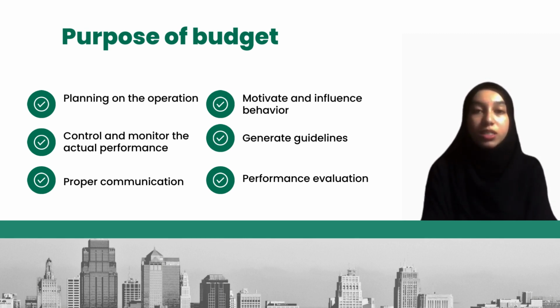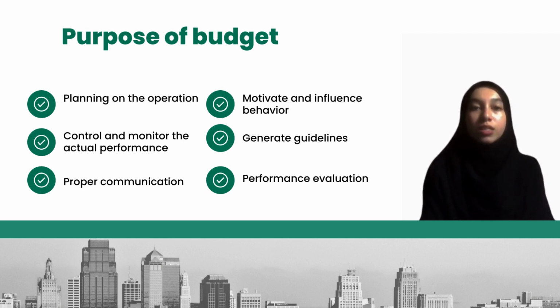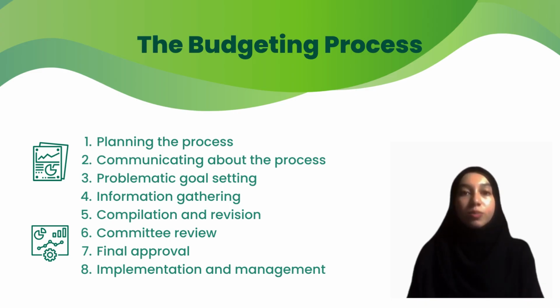Next, proper communication between the subordinates and top management will create a realistic budget. Motivate and influence behavior among the employees. The budget can also help to generate guidelines for the actual performance. And lastly, it can also evaluate the performance to see if there are any significant differences between the actual and the budget performance. Next is the budgeting process.